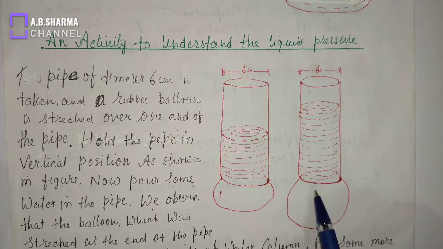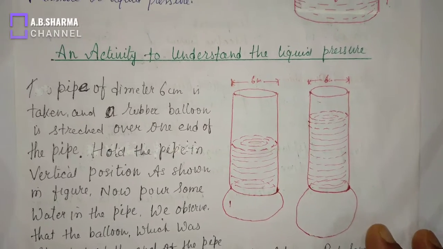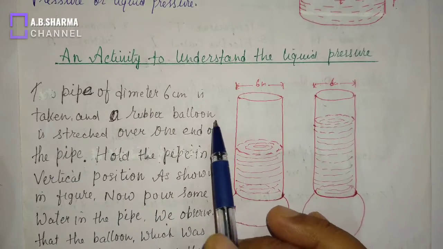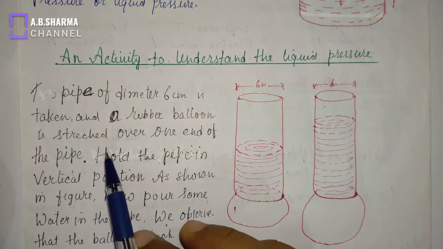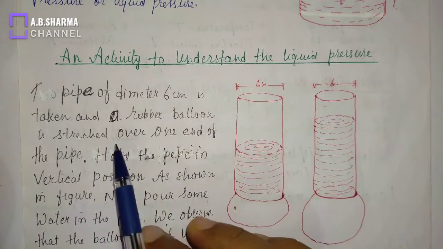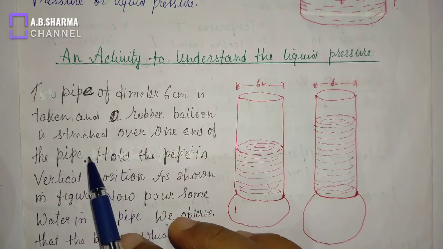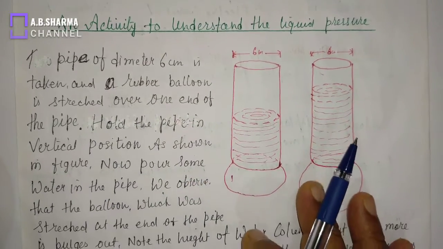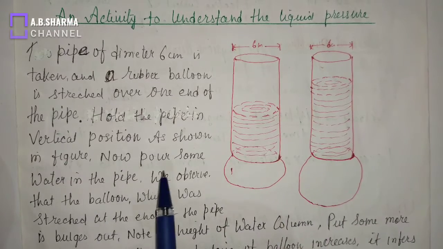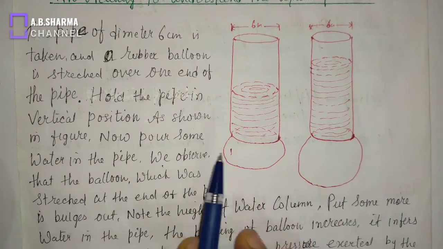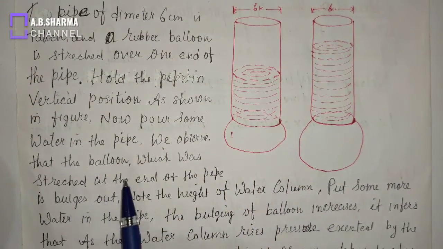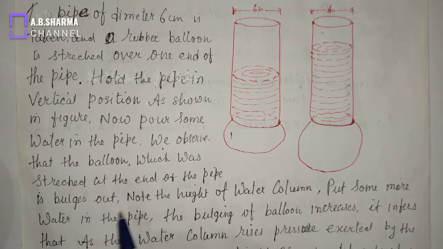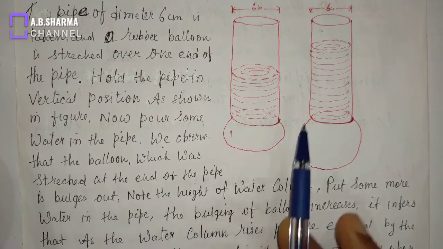So from this activity, what do we infer? Now read the activity. A pipe of diameter 6 cm is taken, and a rubber balloon is stretched on one end of the pipe. Now hold the pipe in a vertical position as shown in the figure. Now pour some water in the pipe. We observe that the balloon which was stretched at the end of the pipe is bulged out.